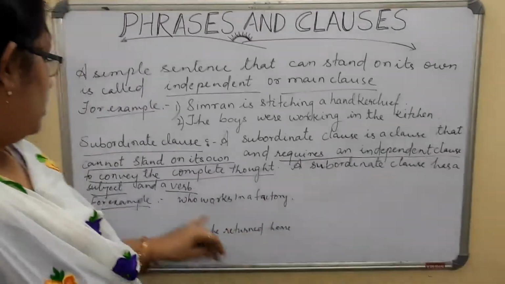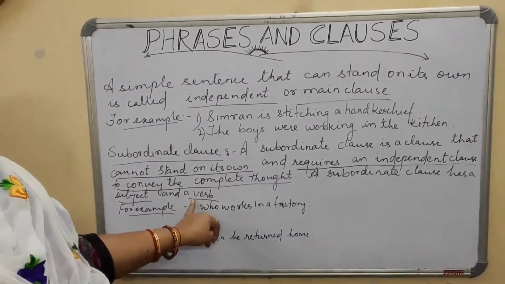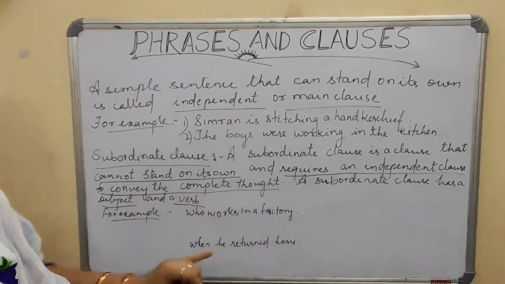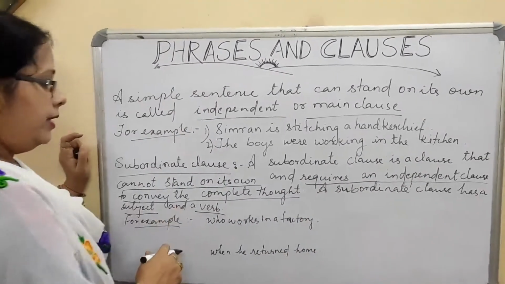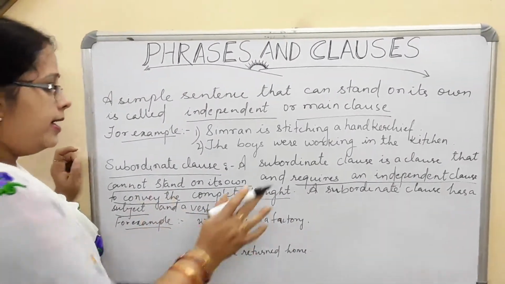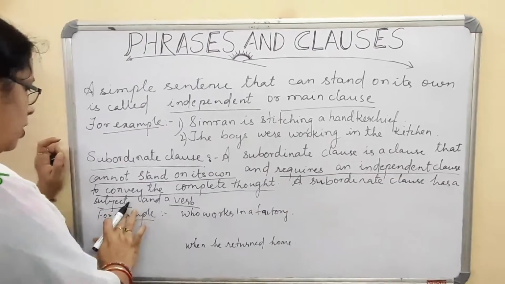A subordinate clause has a subject and a verb. As I said before, a subordinate clause is a clause that cannot stand on its own and requires an independent clause to convey the complete thought. This is something incomplete on its own. A subordinate clause has a subject and a verb.